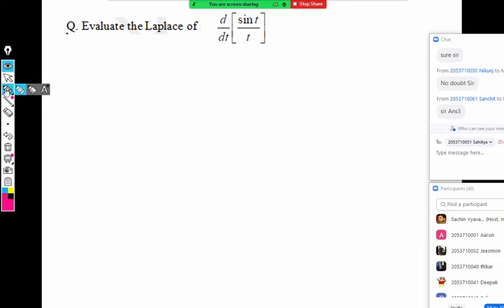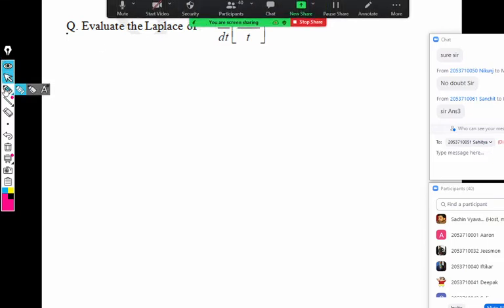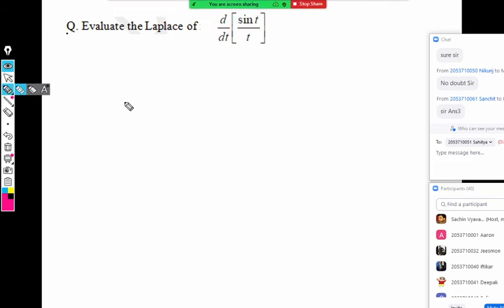Which Laplace should we compute? No one is giving any answer here. Yes, sin t, Swapnil, correct. So first step, we should take a Laplace of sin t. Yes, what is that Laplace?